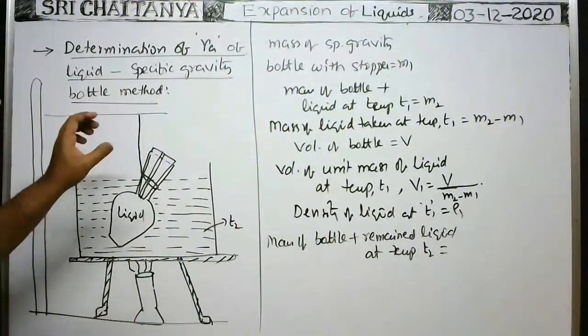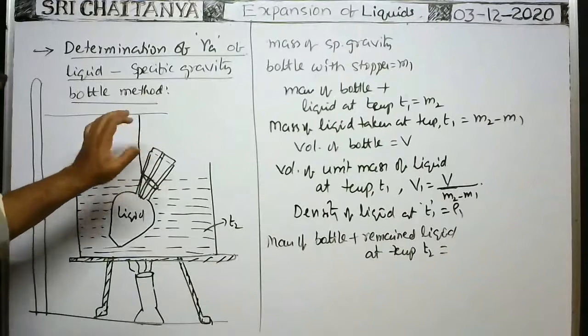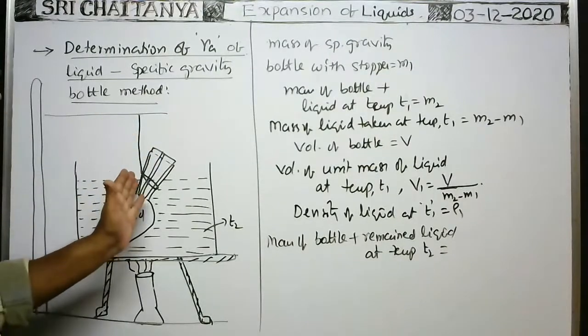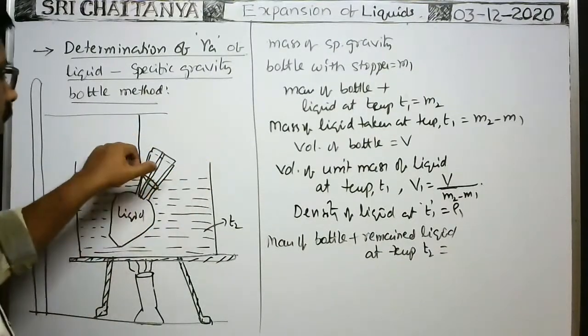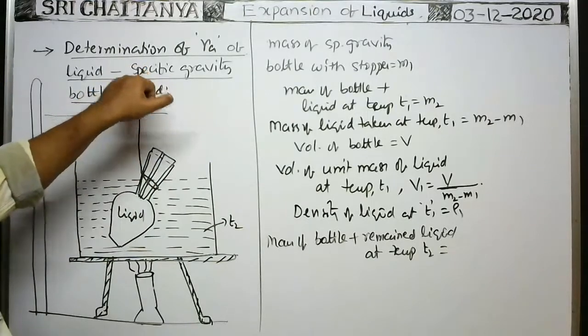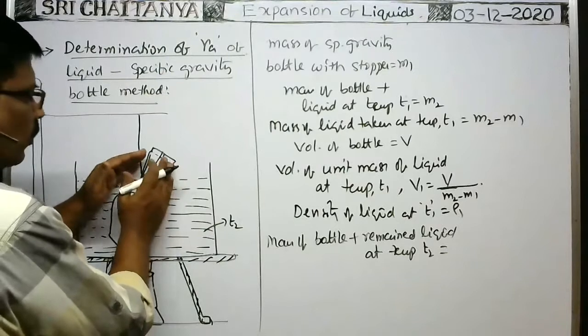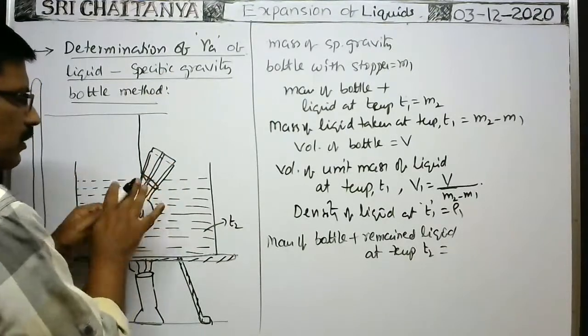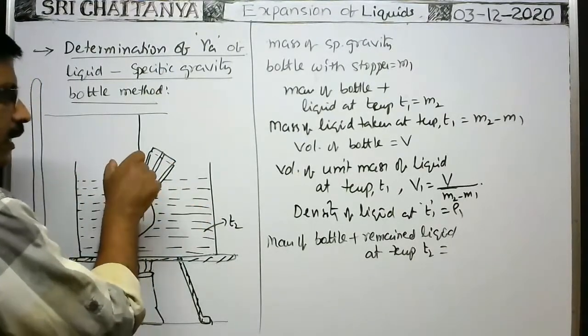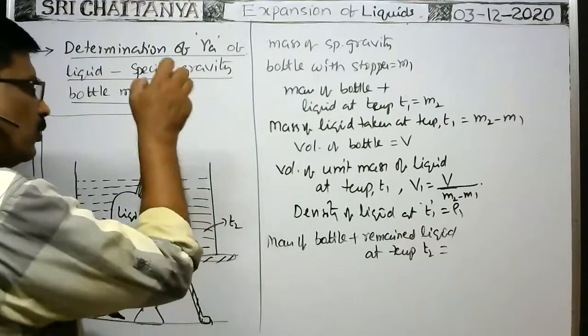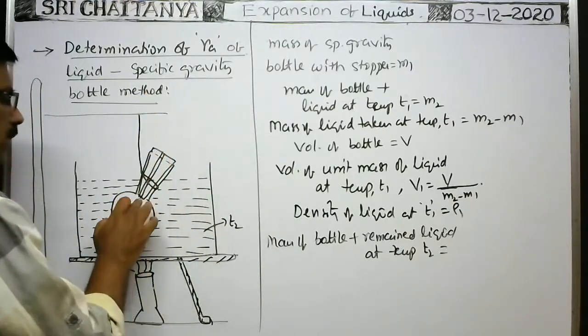Here you see, suppose at a temperature T2, whenever the liquid does not come out, at that time you remove the bottle from the vessel, from the beaker, and you dry the whole surface of the bottle using blotting paper, allow the bottle to cool, and again you measure the mass of the bottle with liquid at a temperature T2.